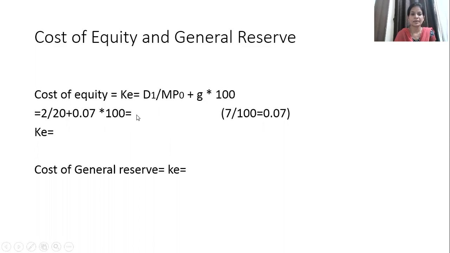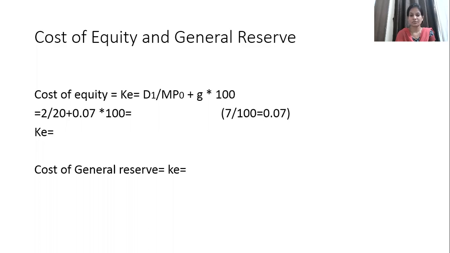Okay, then plus 0.07, so you will get 0.17, and when you multiply by 100 you will get 17%. Okay, so the same 17% cost of equity will be applicable to the cost of general reserve.